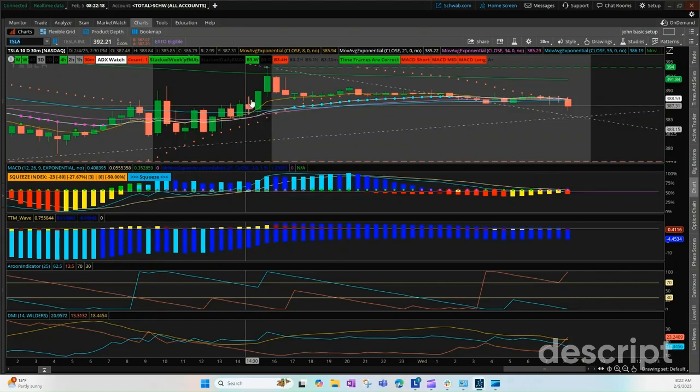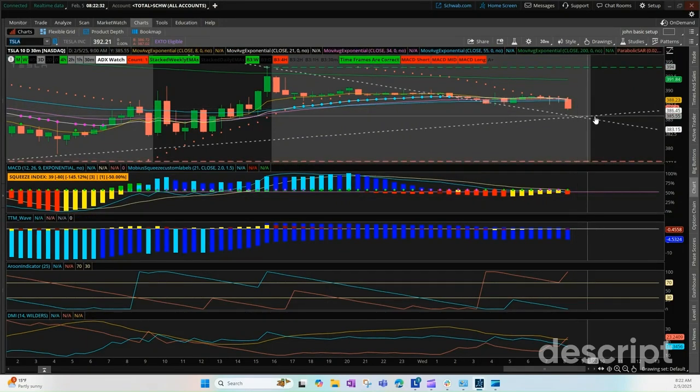And then eventually Tesla in the afternoon took off. Choppy. But today, Tesla is setting up pretty bearish. So we keep our eyes on that. We got to get past this 385 level. If it does, then we can ride it down. If not, it might bounce off of the 385, chop around and go back up, but we'll keep our eyes on Tesla. All right, so that's it for today.